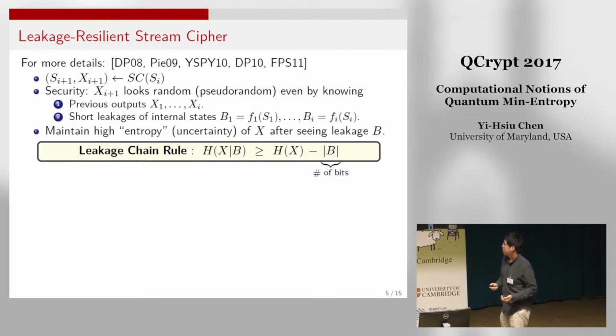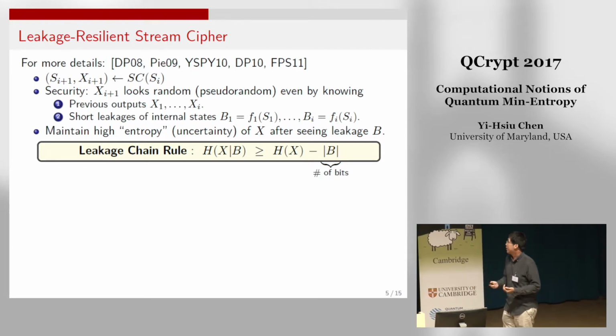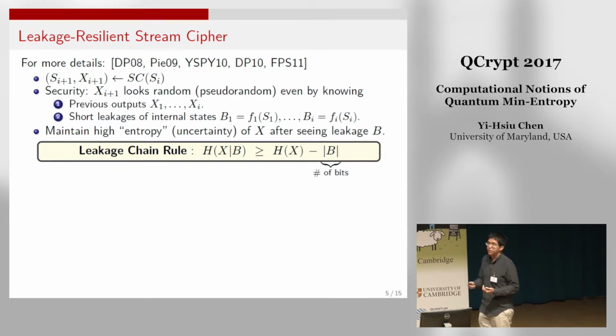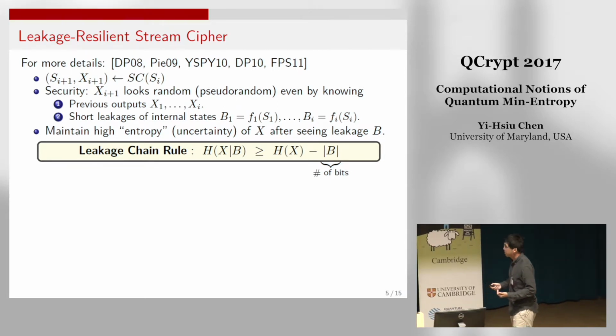To prove security, basically we want to show that X retains high uncertainty even after the leakage B. To formalize it mathematically, we use an entropy notion to capture the uncertainty. We hope that conditioned on B, the entropy will only decrease by about the length of B. We call this inequality the leakage chain rule.